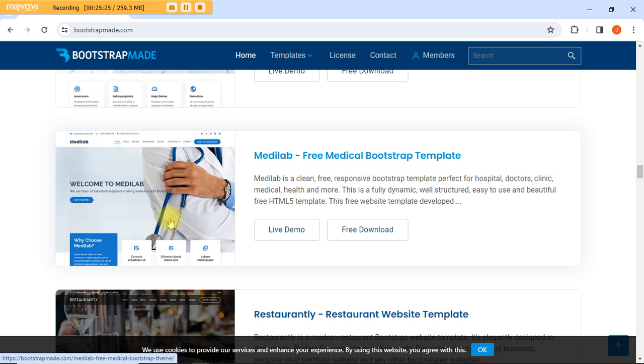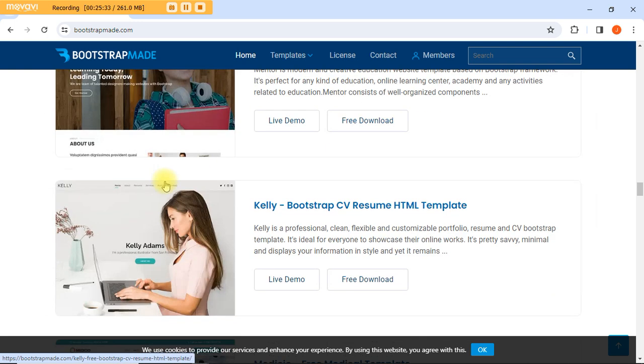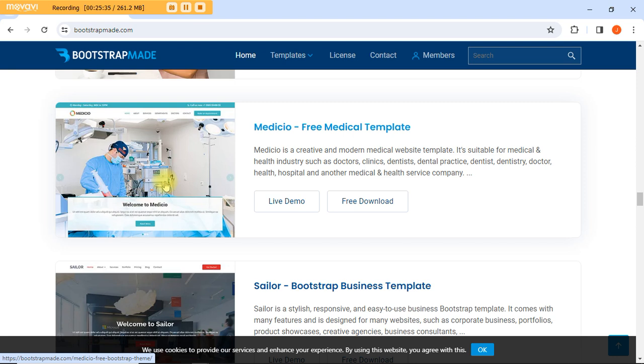Okay, so what I'm going to be doing is I'll pick one of these templates, and I'm picking it in no particular order right now. This is another medical one again. But one thing we need to do before you pick it is, you have the right to check, at least to preview, what you are going to be downloading. Now look at this button, we have Live Demo and we have Free Download.